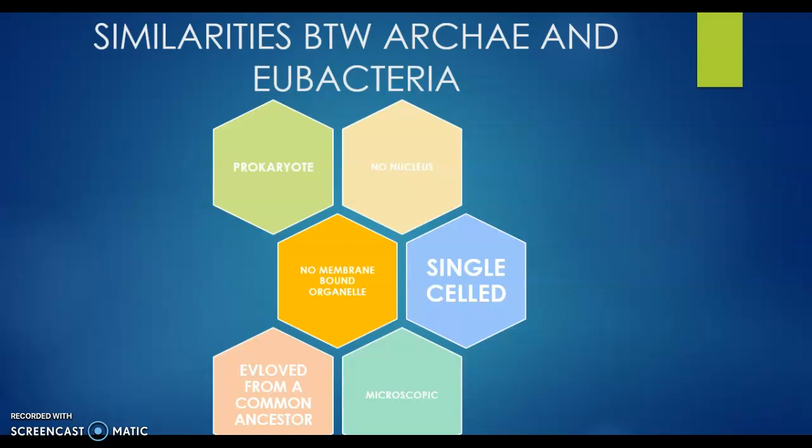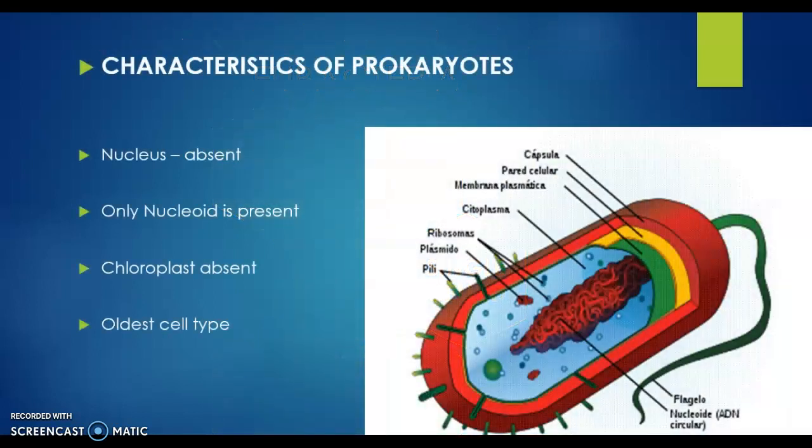They are single celled, that is, they are unicellular, and they evolved from a common ancestor, and they are microscopic. Okay, now what are the characteristics of prokaryotes? See, this is a bacterial cell. It has a capsule. Okay, it has a membrane plasmatica, cytoplasm, ribosomes, plasmids, pili, flagella, etc.